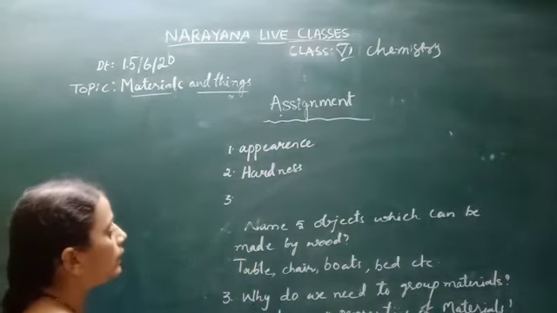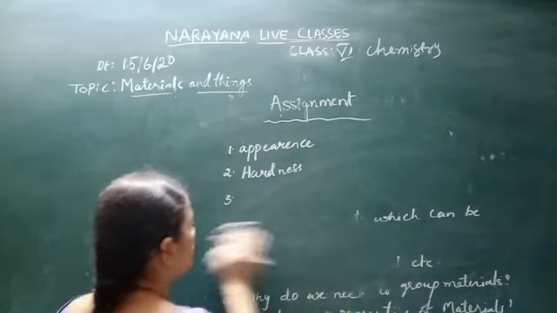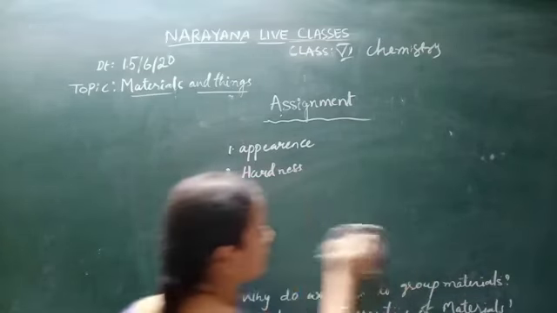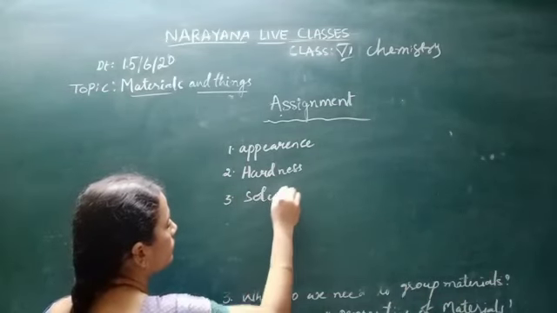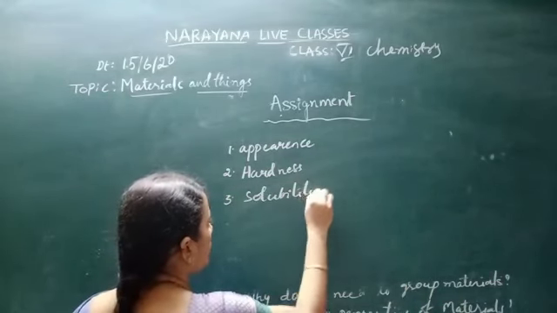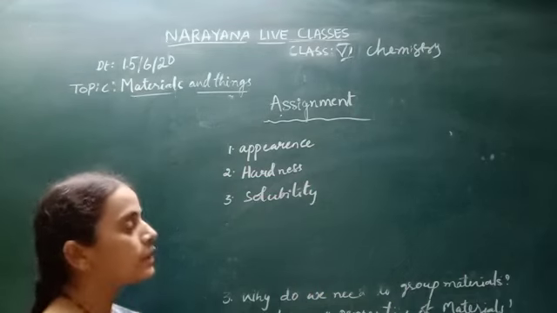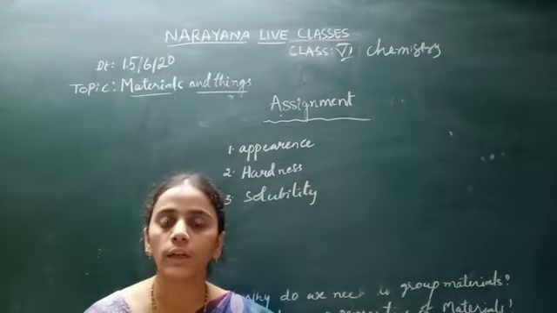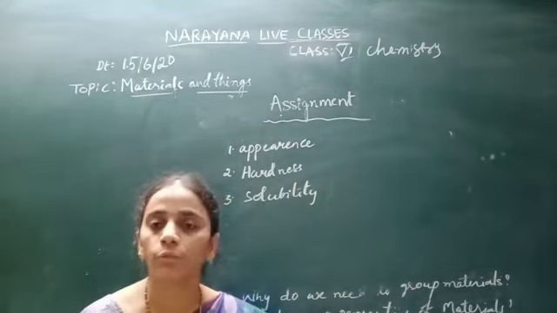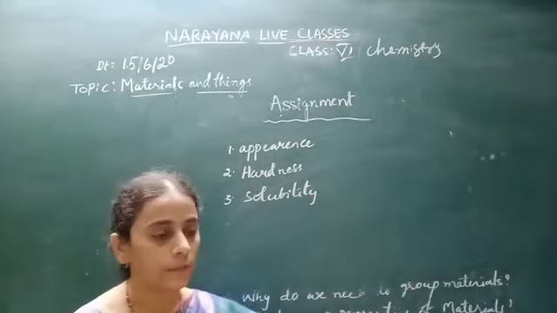And the third one is solubility. It is nothing but whether a given substance is soluble in water or not. If a substance is soluble in water, it is called a soluble substance. If not, it is an insoluble substance.